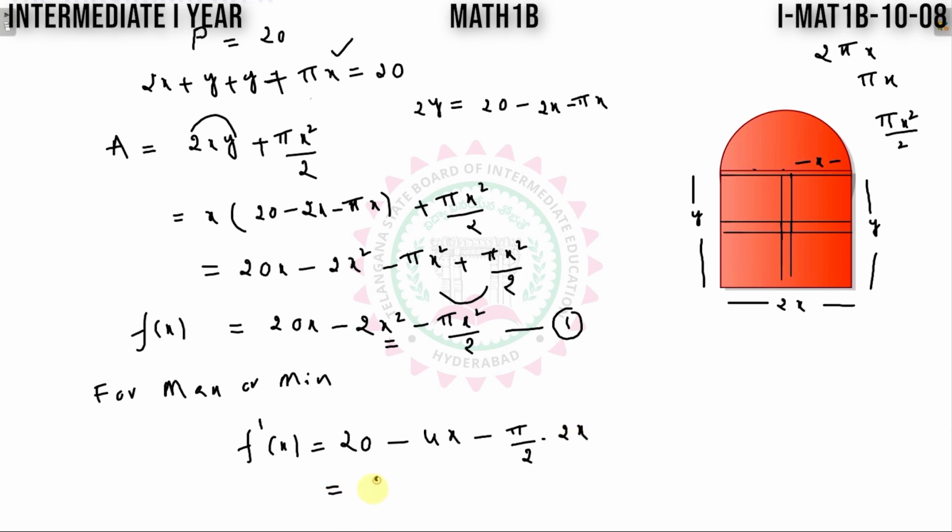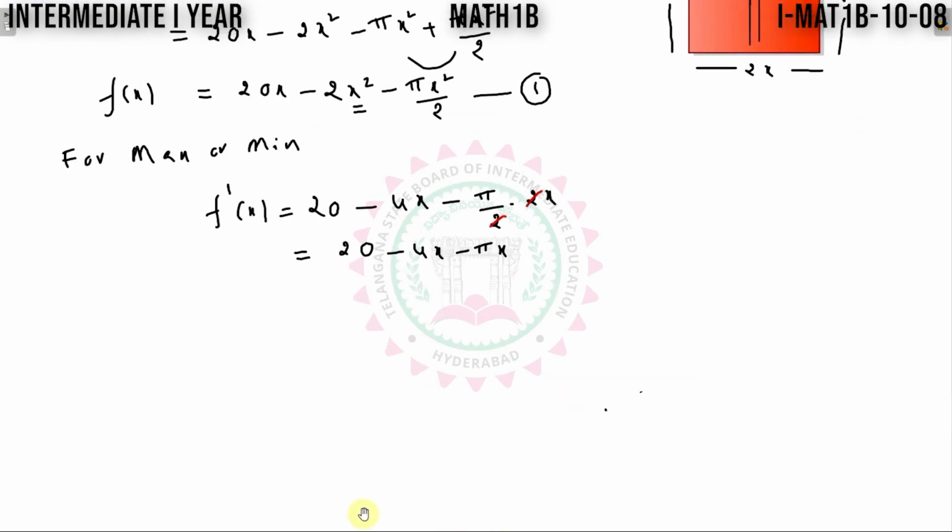This is equal to 20 minus 4x, the 2 gets cancelled here, so I am getting minus pi x. And equate f dash x is equal to 0 to find the x value here. F dash x is equal to 0 means here I will get 20 minus 4x minus pi x is equal to 0.